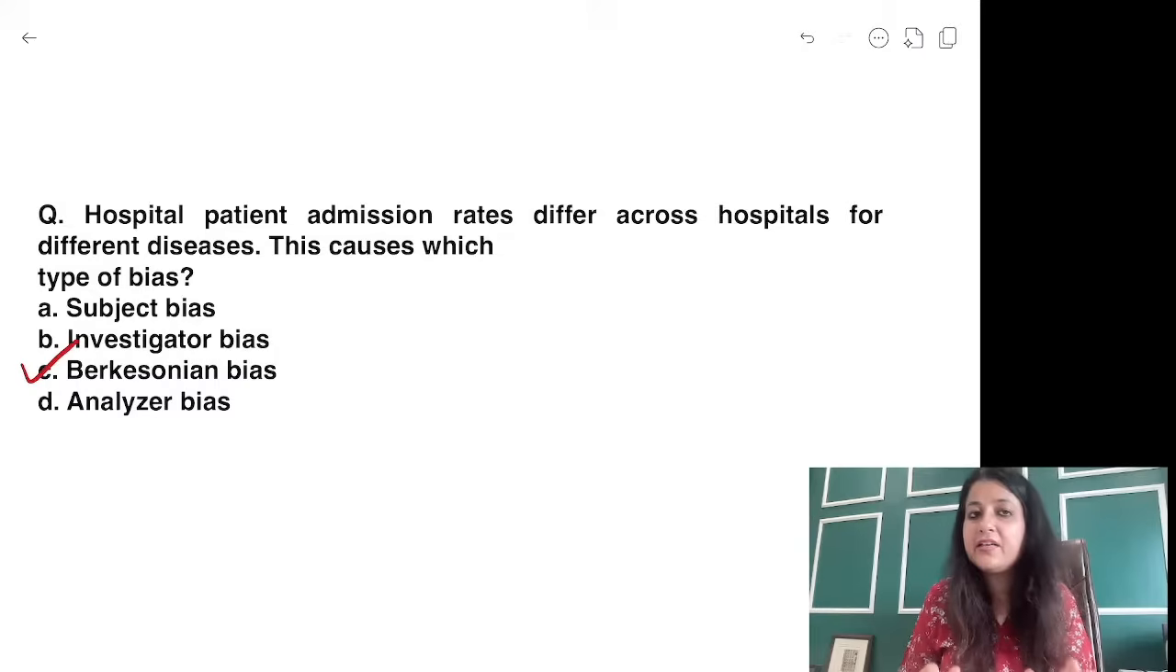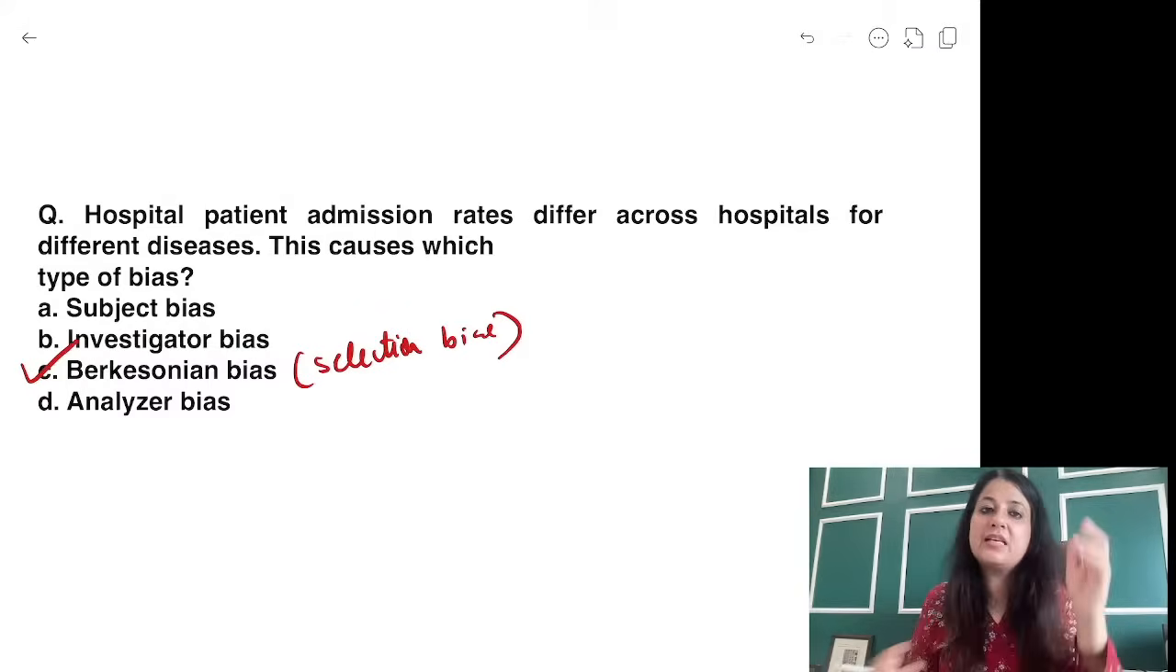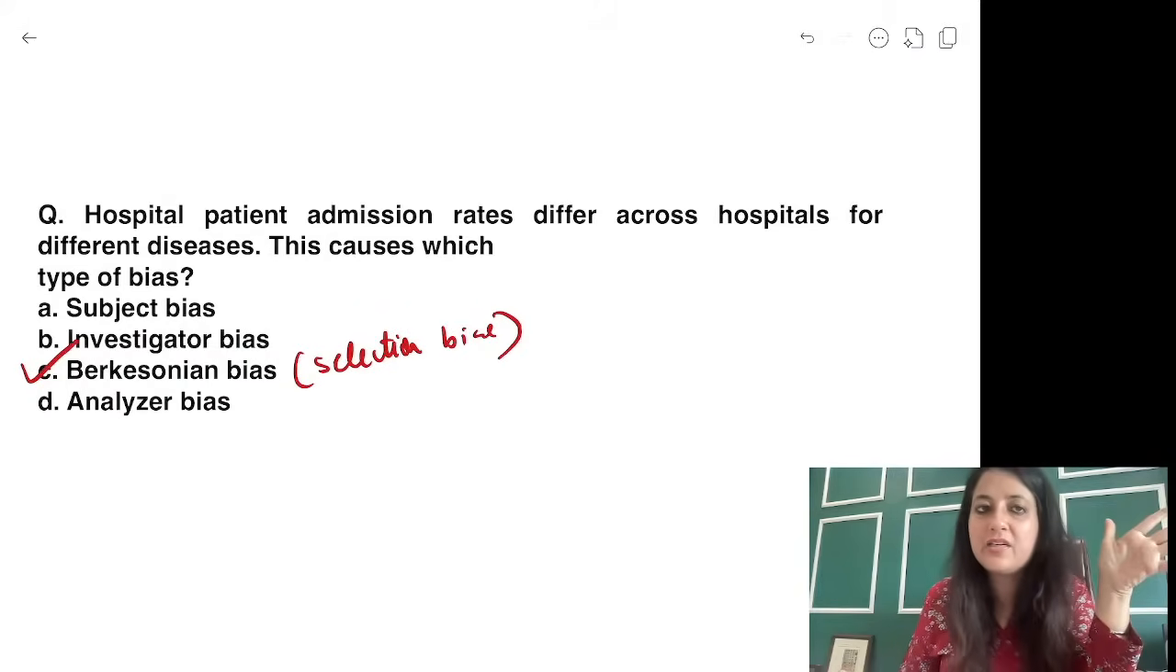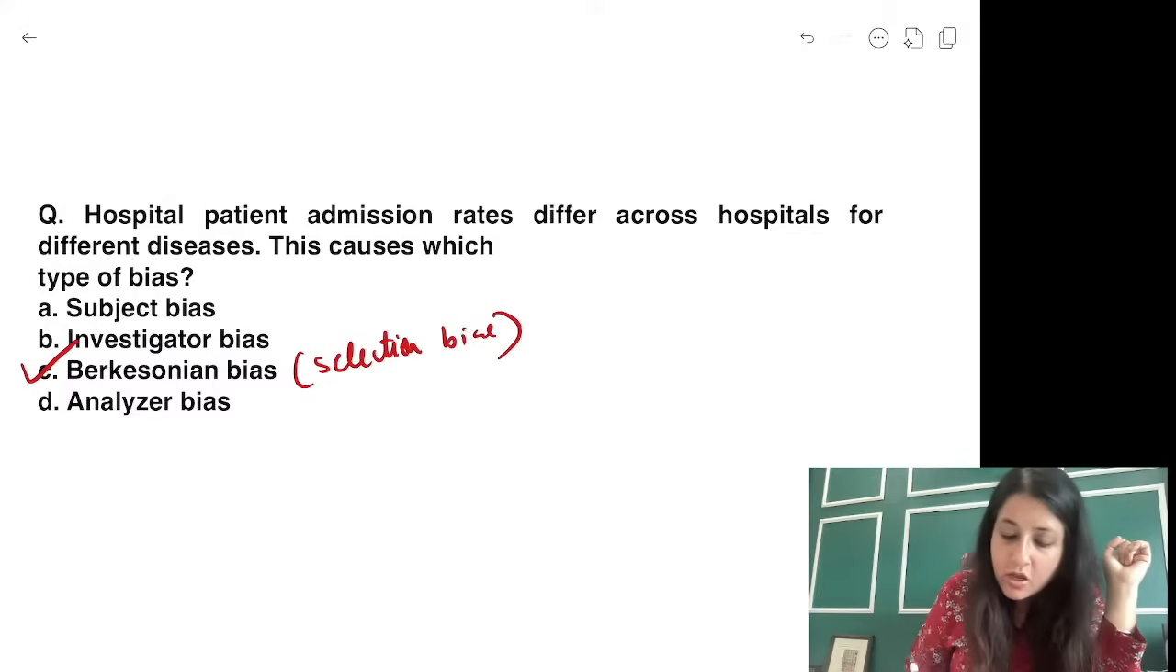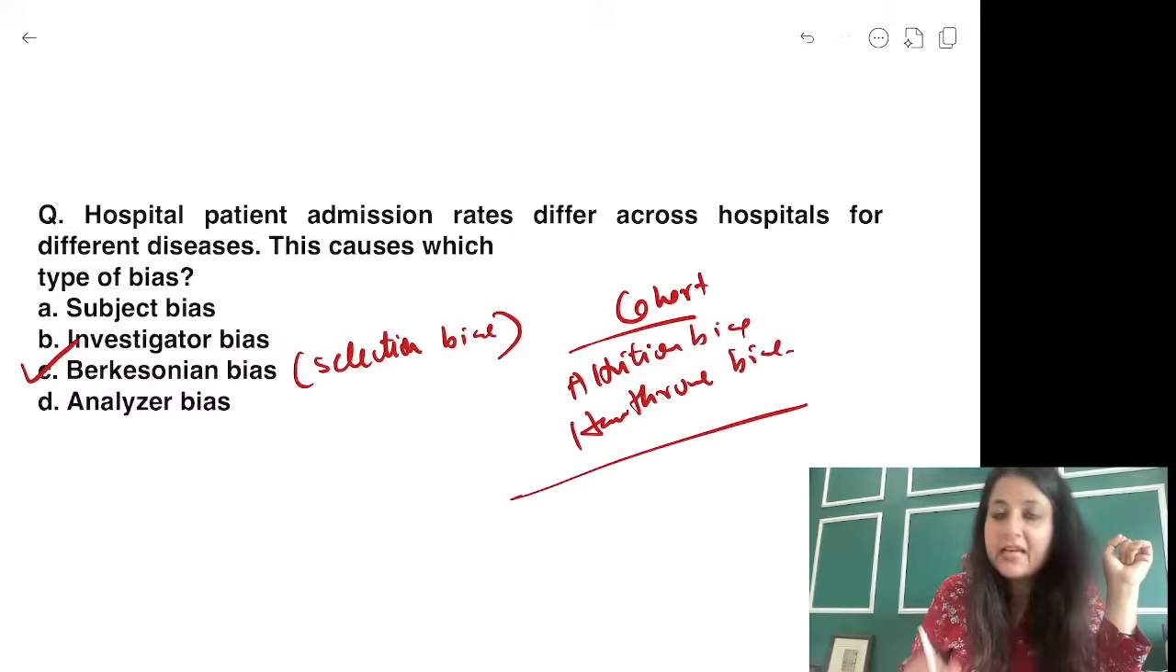हाँ, बस नाम याद रखना था. Bergsonian bias. Bergsonian bias is a type of selection bias, guys. It's a type of selection bias which occurs due to different hospital admission rate. Cohort में you will remember the two biases, attrition bias also in cohort and Hawthorne bias. Loss to follow up and Hawthorne bias. ठीक है, they are seen in cohort.